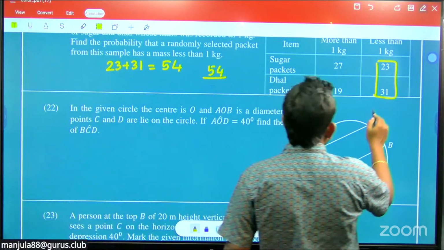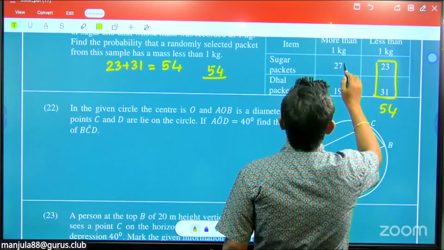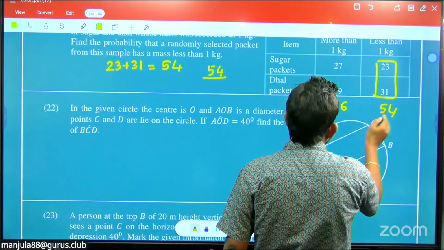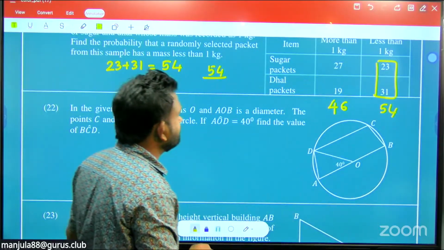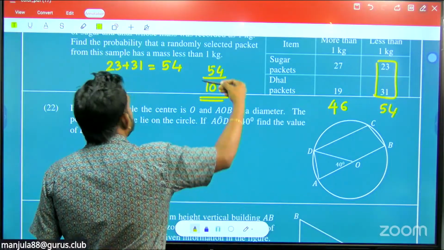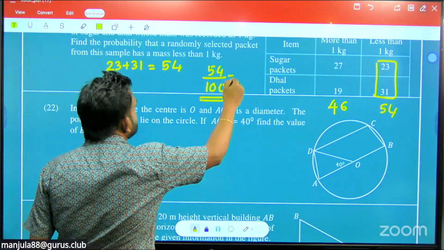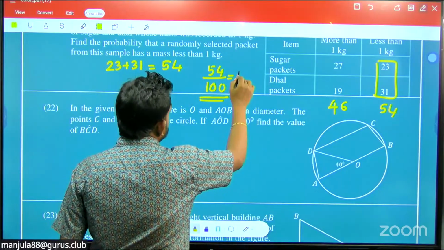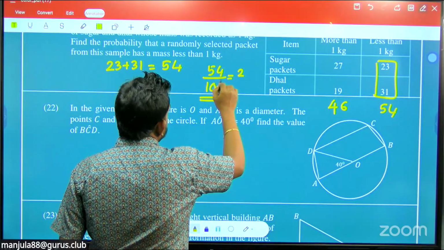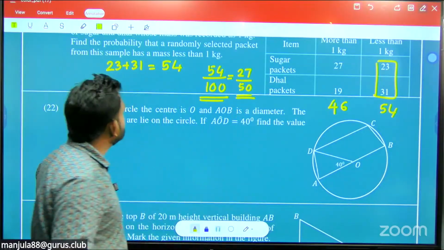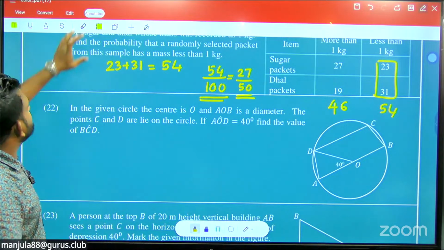Here 54 and here 46. 46 plus 54, what is the answer? 100. Total 100. So the probability is 54 over 100. You can further simplify it to 27 upon 50. So that is the probability.